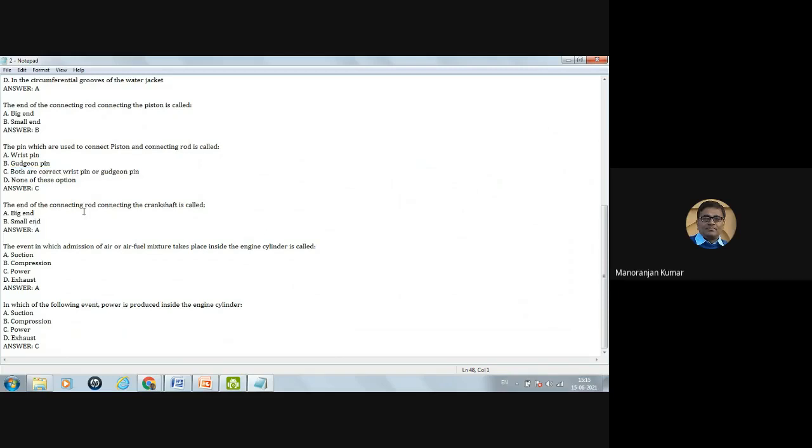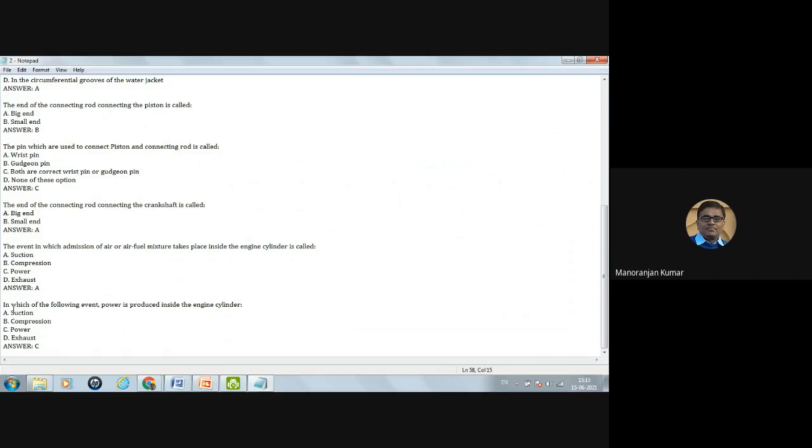The end of the connecting rod connecting the crankshaft is called the big end. The small end connects the piston. But here the question is that the end of the connecting rod connecting the crankshaft is called the big end. The event in which admission of air or air-fuel mixture takes place inside the engine cylinder is called... of the four events, suction, compression, power and exhaust, in which event does the admission of air-fuel mixture take place? In the suction. The correct option is suction.